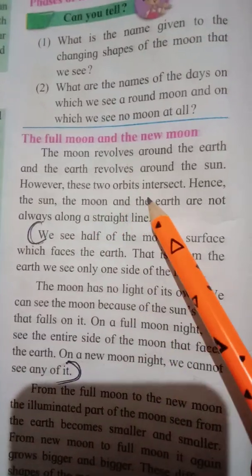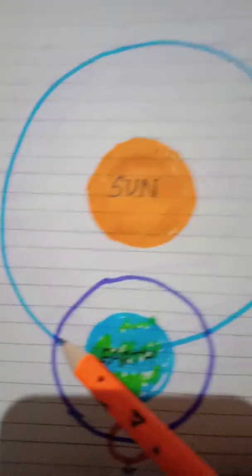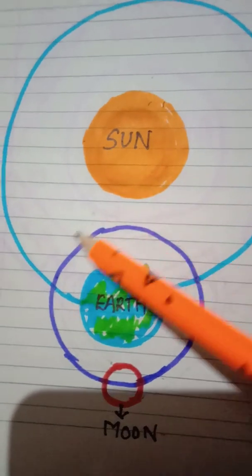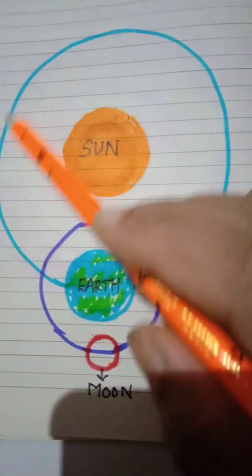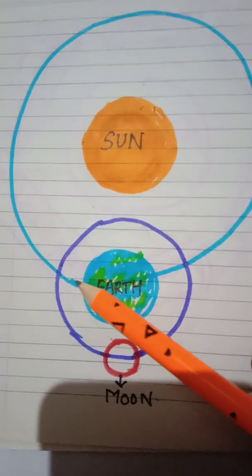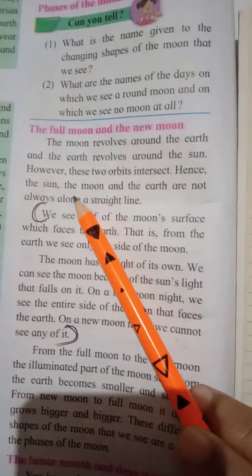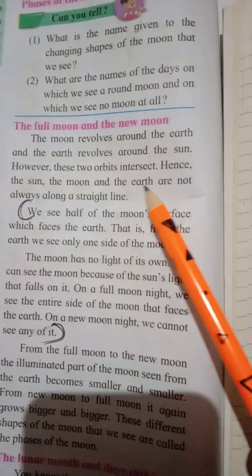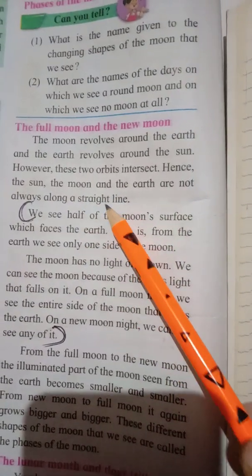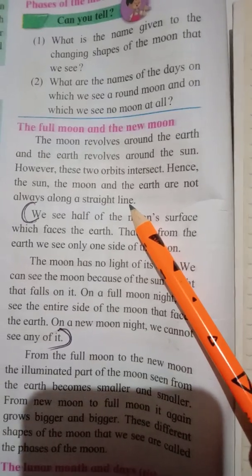However, these two orbits intersect. Have we seen this? These two orbits. This is the orbit of the moon and this is the orbit of the earth. These two orbits intersect. Yes or no? Hence, the sun, the moon and the earth are not always along a straight line.